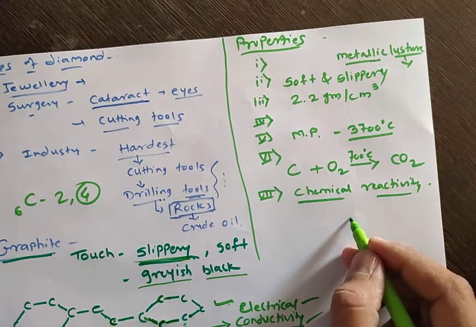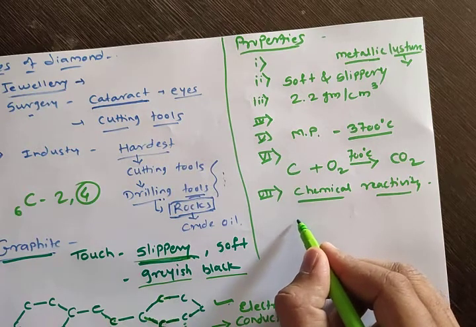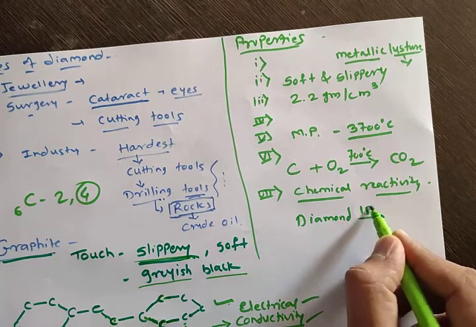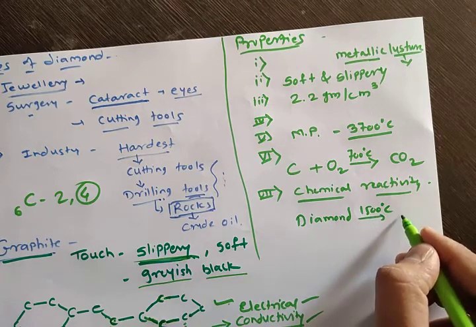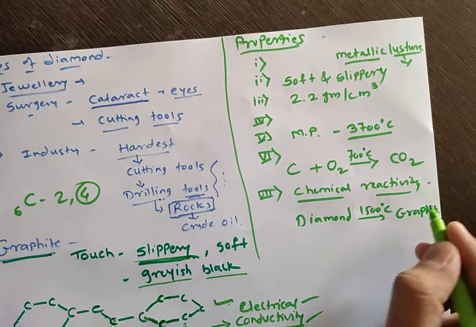As I told, when diamond is heated above 1500 degrees Celsius, it can be converted into graphite, correct?